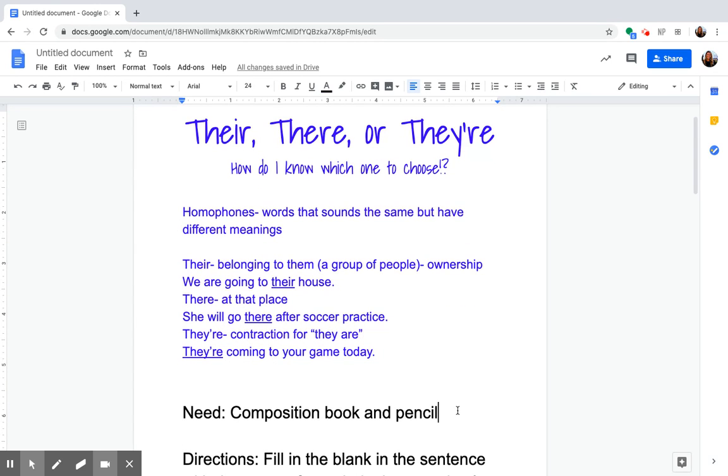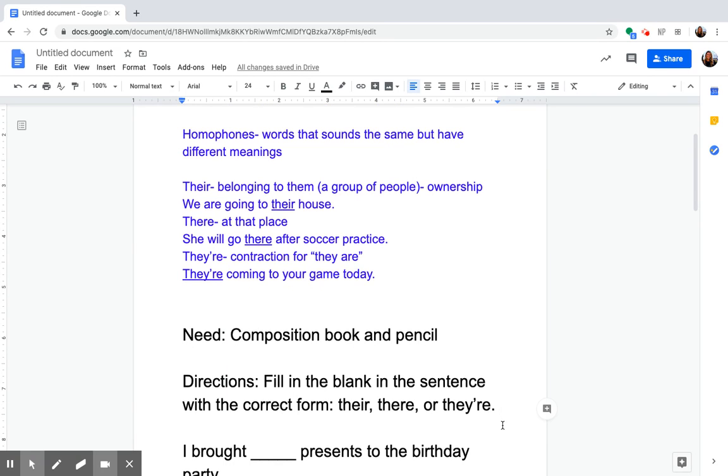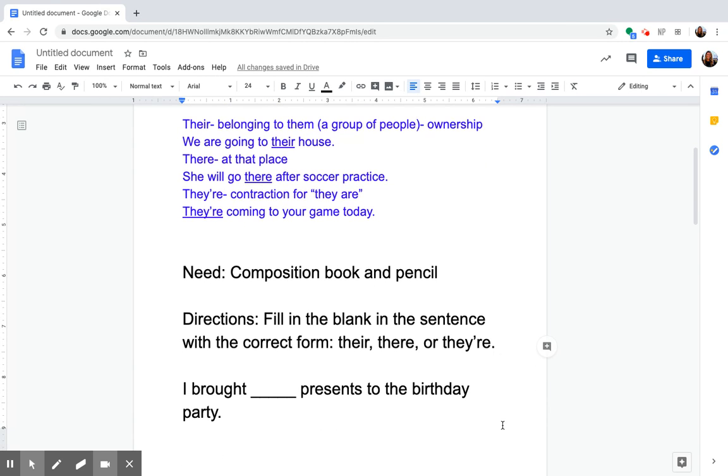For our work today, you just need a composition book and a pencil. Your directions are to fill in the blank in the sentence with the correct form using either there, E-I-R, there, E-R-E, or there, Y-apostrophe-R-E. Let's look at our first example. The sentence says, I brought their presents to the birthday party.